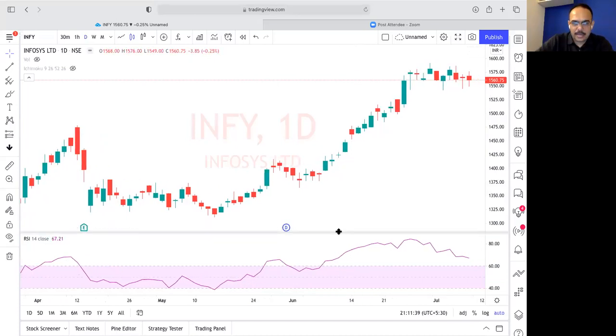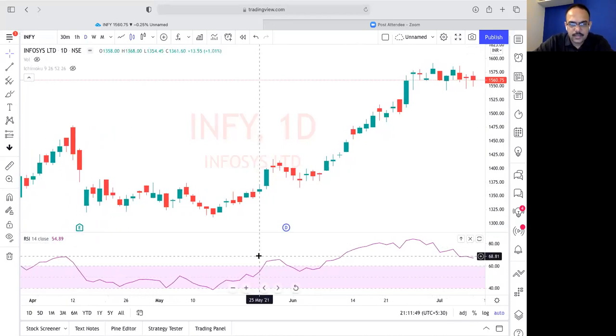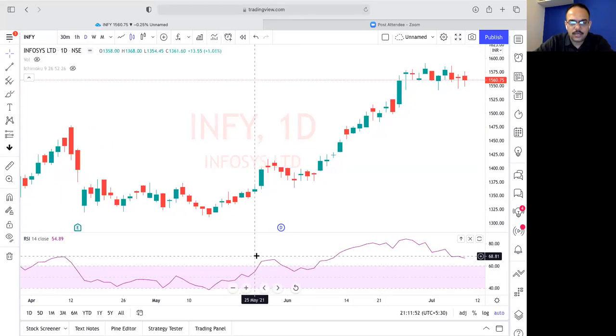Now, if I see here, just see the values here. RSI where my mouse is there. See the values. Now, what is the value of RSI right now? 54.89, right?